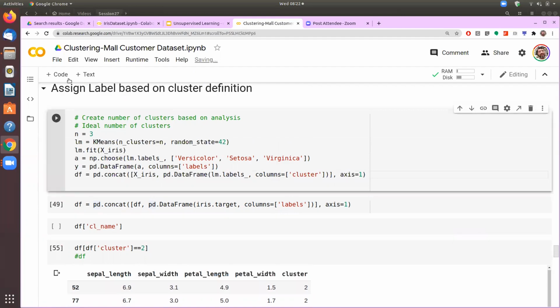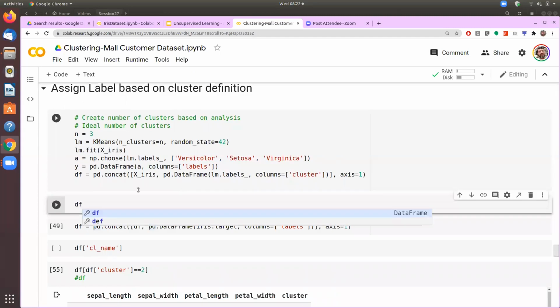And if we just want to see this data, so here we have the labels, here we have the cluster.